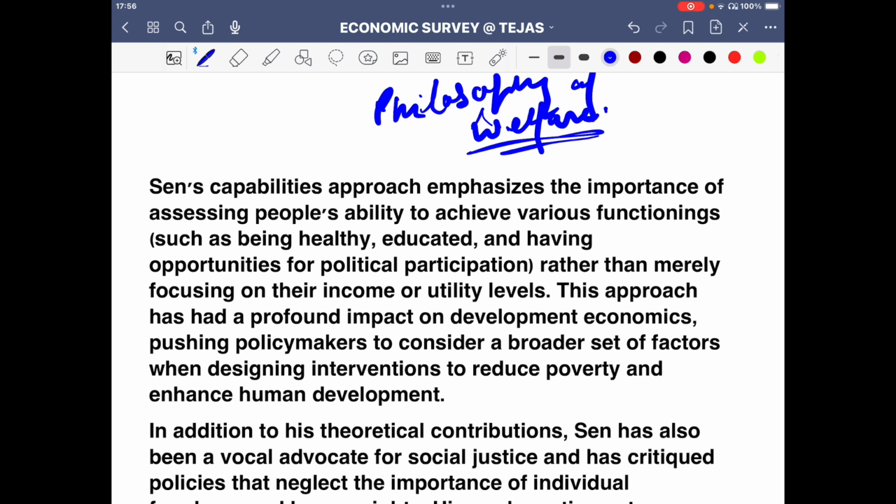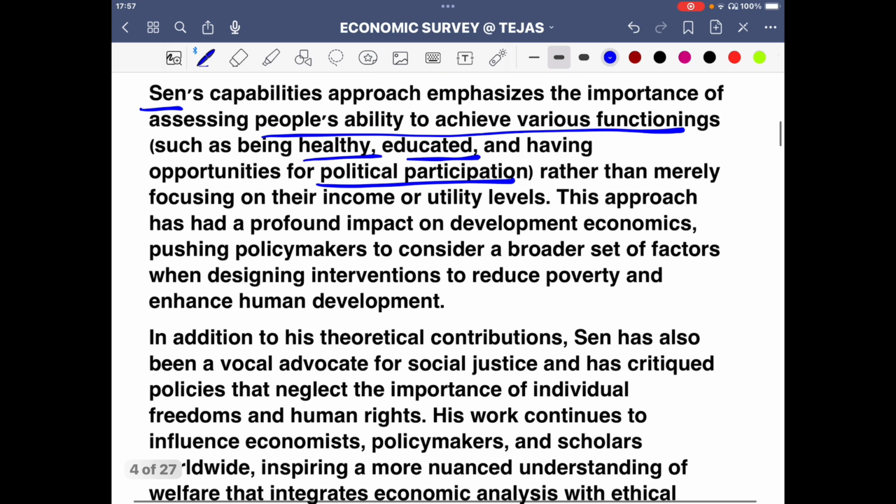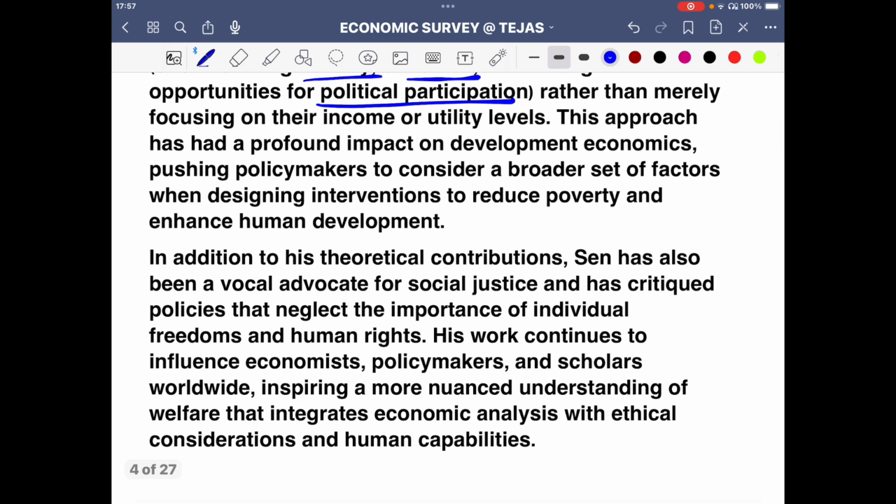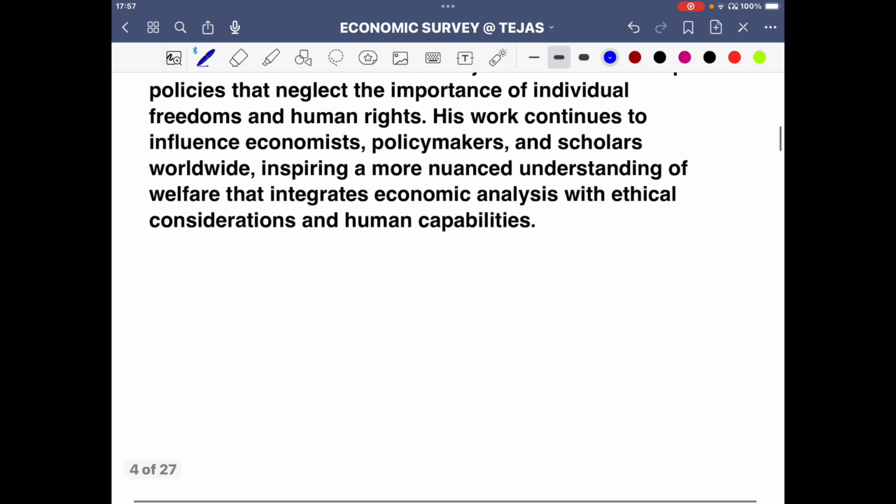And that is very much representative of India's Nobel laureate, Amartya Sen. Sen's capability approach emphasizes the importance of assessing people's ability to achieve various functionings, such as being healthy, being educated, and having opportunities for political participation, rather than merely focusing on their income or utility levels. Very important aspects. He tries to go beyond the headcount ratio.